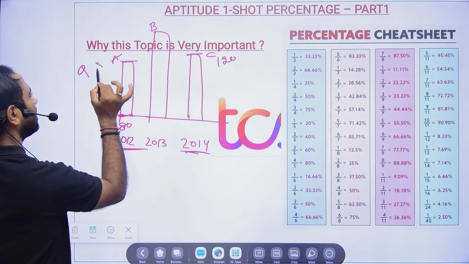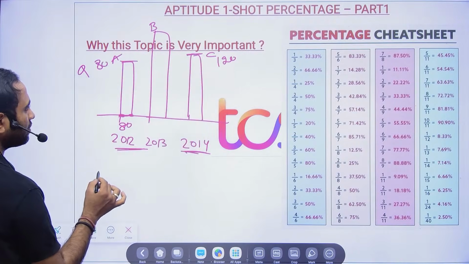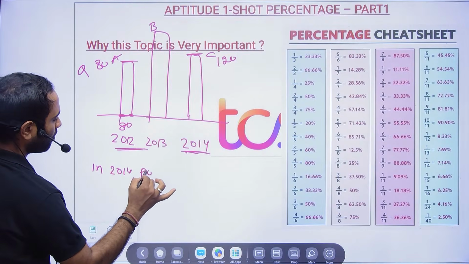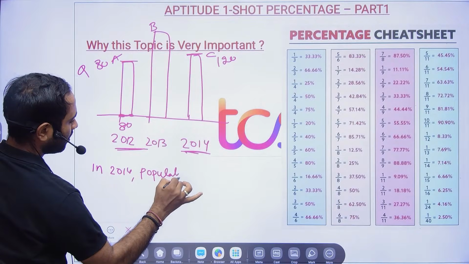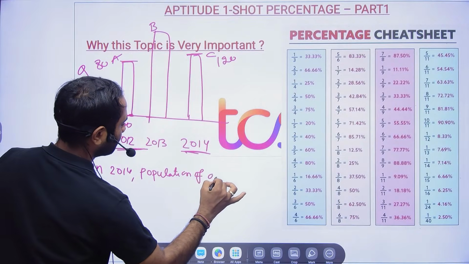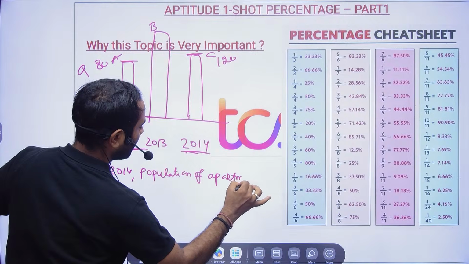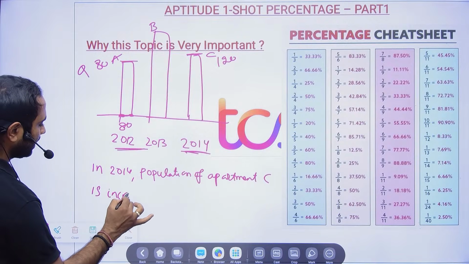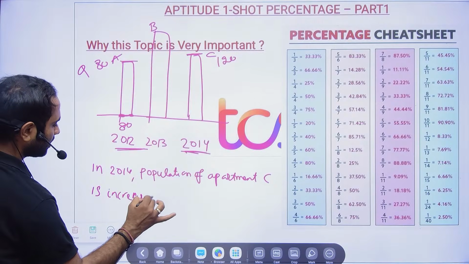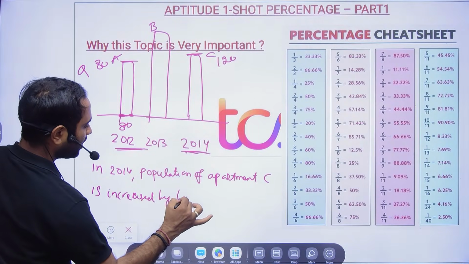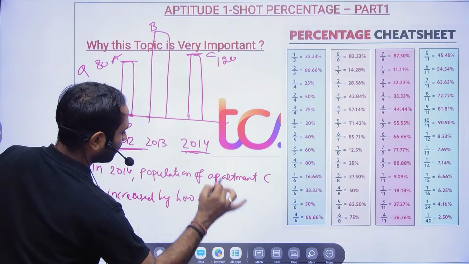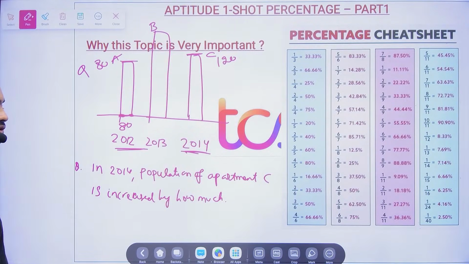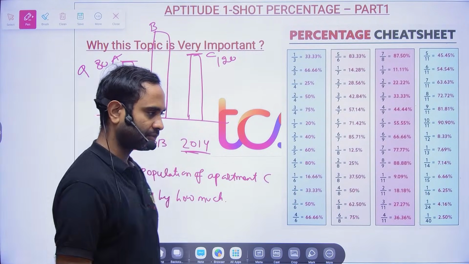So this is 80 and this is 120. Now they will ask, in 2014, the population of apartment C is increased by how much? Now you tell me, what will be the answer?